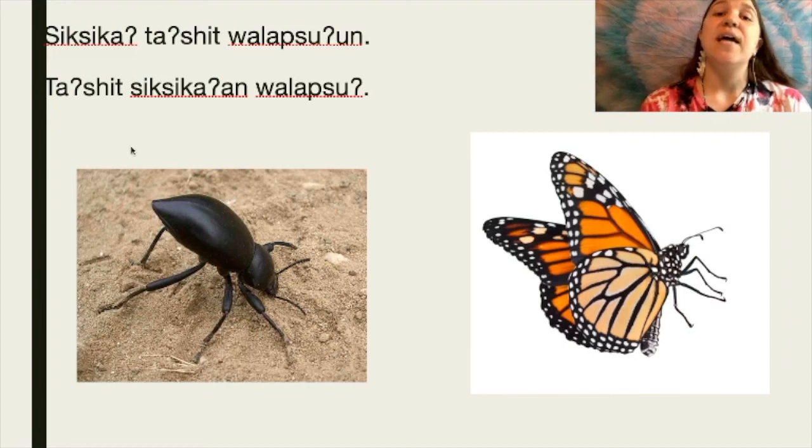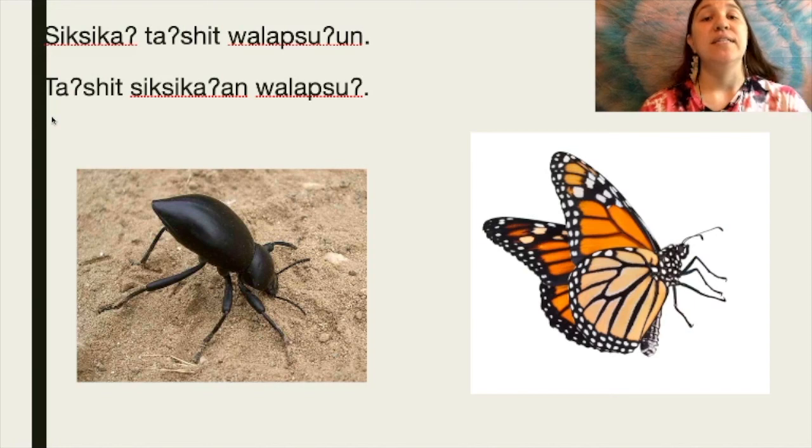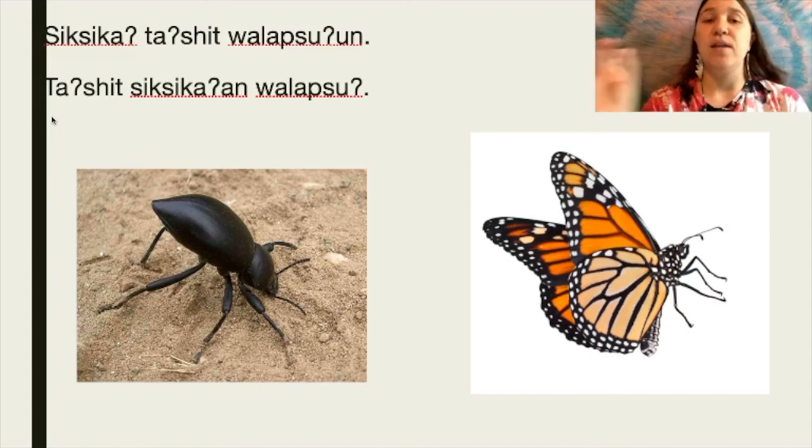So siksika and walapsu are both harmonic stems. For siksika, that last vowel is an A, so it's going to turn into siksikaan, A, A-N. And for walapsu, walapsuun. It gets that U, followed by a U, and then N.